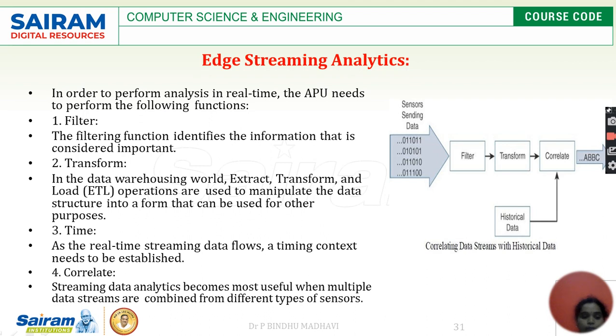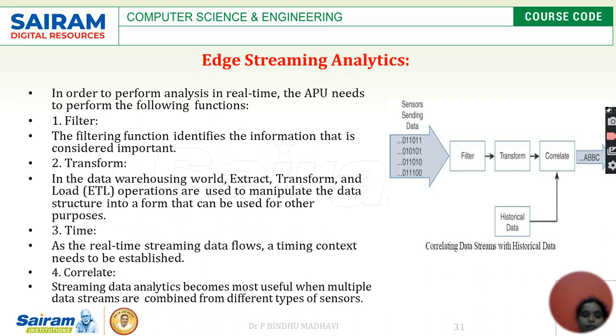Next one is about the correlate. So we know what a correlate is, right? Correlating the data streams with the historical data. In the diagram itself, we can see filter, transform, and then correlate. This is useful when multiple data streams need to be combined from different types of sensors, specified through different instructions, and this data can be analyzed and evaluated further.